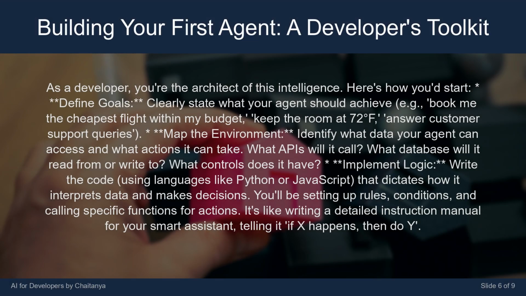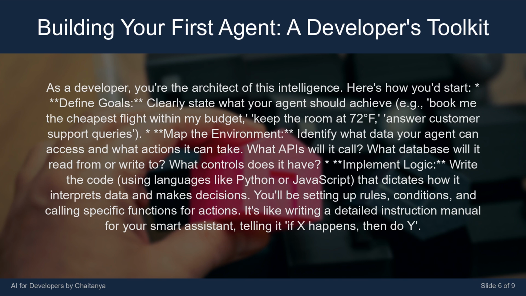As a developer, you're the architect of this intelligence. Here's how you'd start. Define goals. Clearly state what your agent should achieve. E.g., book me the cheapest flight within my budget, keep the room at 72 degrees Fahrenheit, answer customer support queries. Map the environment. Identify what data your agent can access and what actions it can take.